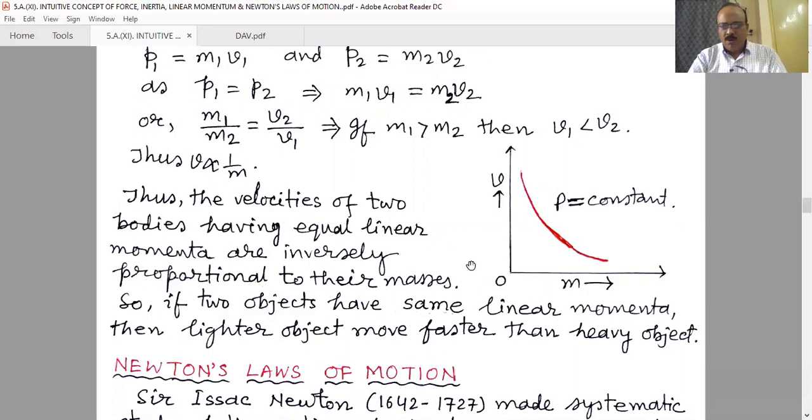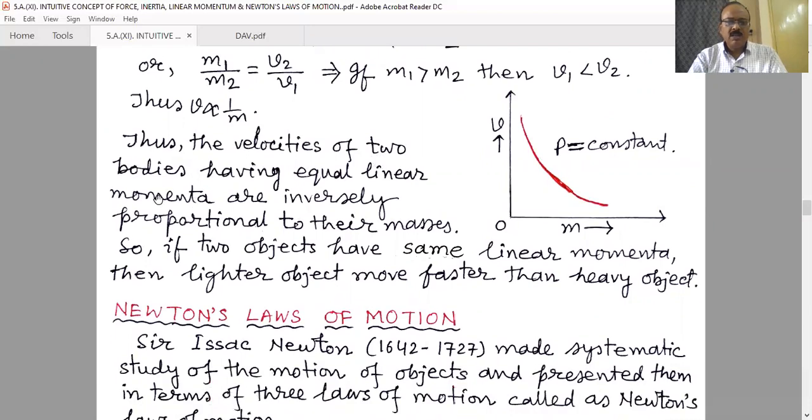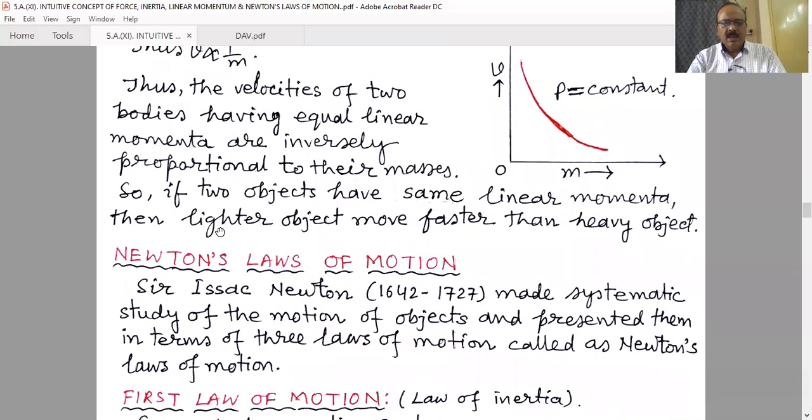That means if we plot the graph for p constant, that means for the same momentum, we are taking different objects of different masses, their momentum the same. Then when the mass of the object is more, the velocity of that object will be less. Thus, the velocities of two bodies having equal linear momenta are inversely proportional to their masses. So, if two objects have the same linear momenta, then the lighter object moves faster than the heavy object.